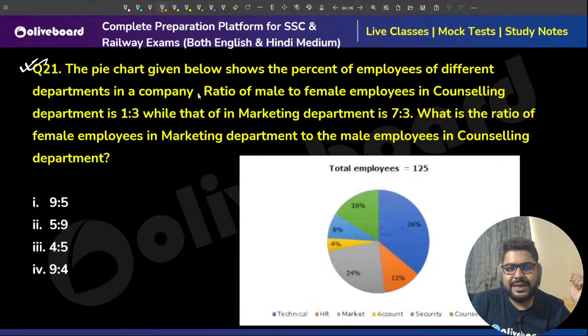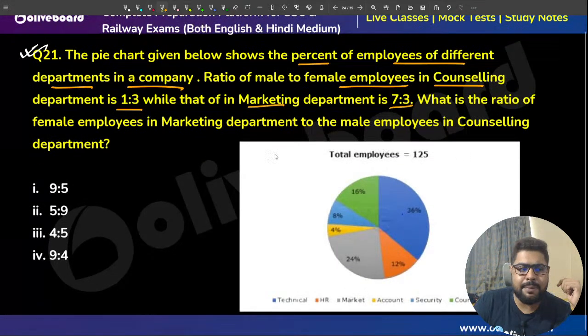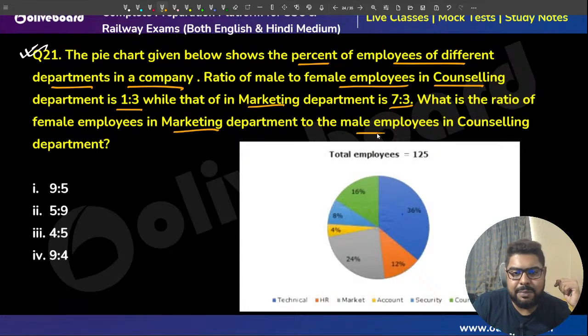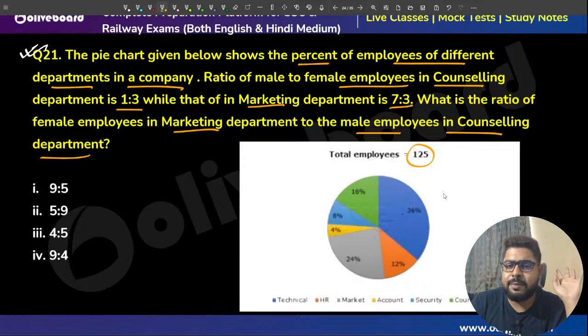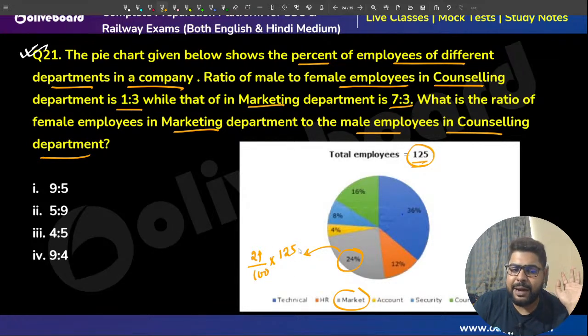Now, pie chart. Percent of employees of different departments in a company. Ratio of male to female employees in the counseling department is 1:3 and in marketing is 7:3. What is the ratio of female employees in the marketing department to the male employees in the counseling department? This pie chart gives the total number of employees, 125. Marketing is the gray one, 24% of that. So 24 by 100 into 125 is the number of employees in the marketing department.